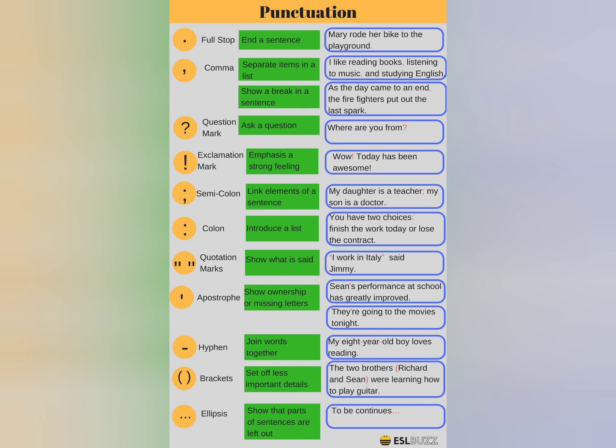Next is ellipsis. Ellipsis is generally used to continue a thing, here the leftover is continued in the next part like that. To show the part of sentences are left out. To be continued. That is where we use the ellipsis.